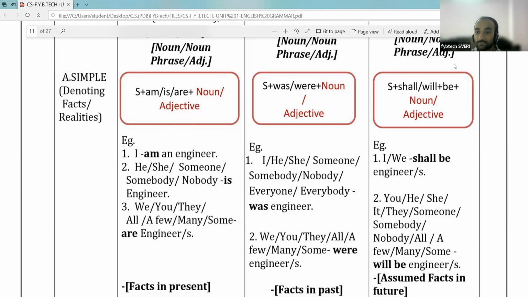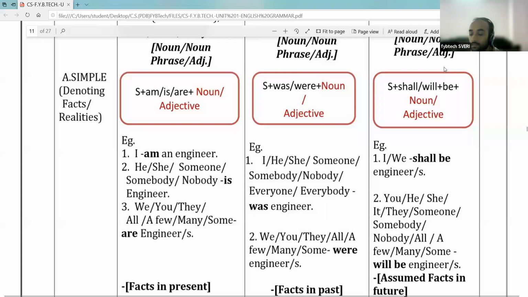So is it understood? Did you understand this format? Yes, sir. So you will have to write this test today itself. The question paper will be shared on the Telegram group.